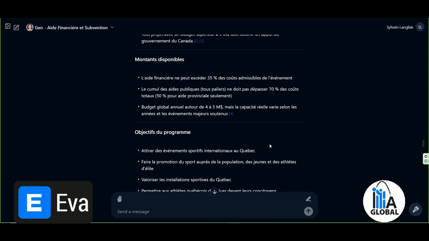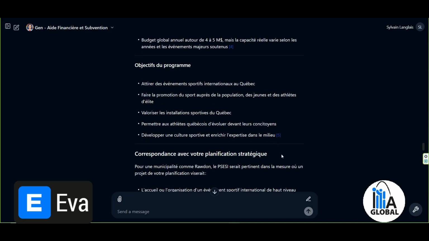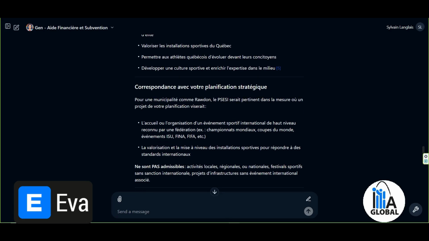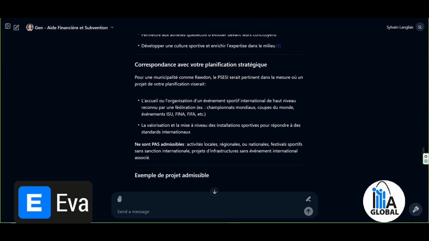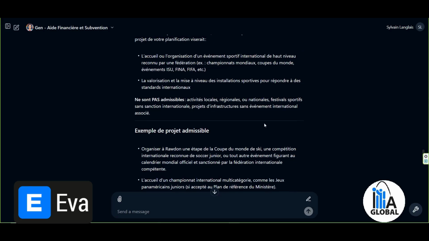So the different programs available, you could share them with him along with your planning. He would guide you towards the programs that align with your objectives. So, alignment with the strategic plan. For a municipality like Rawdon, this would be relevant insofar as a project in your planning aims to, for example, organize an international sporting event, promote the upgrading of facilities, etc. Local, regional, and national activities, as well as sports festivals without international sanction, are not eligible.